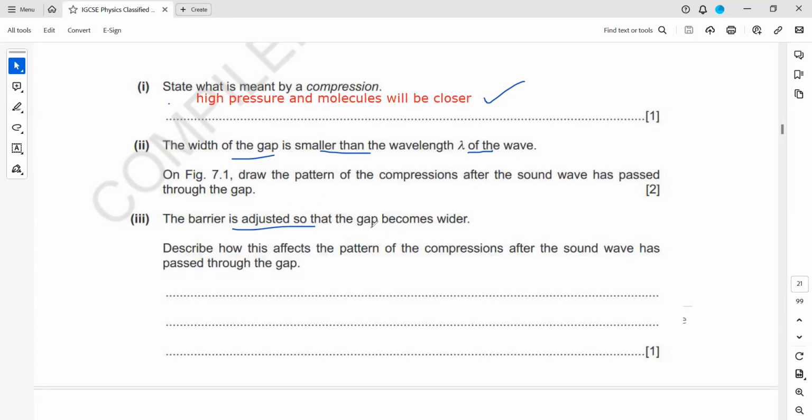The barrier is adjusted so that the gap becomes wider. How does that affect the pattern of a compression? So if we use a wider gap, what will happen? It will be less diffraction, or reduced diffraction, or less spreading. Less angular width, that's also good. You can mention this word.